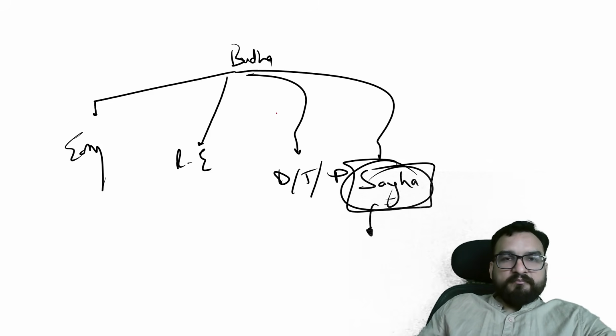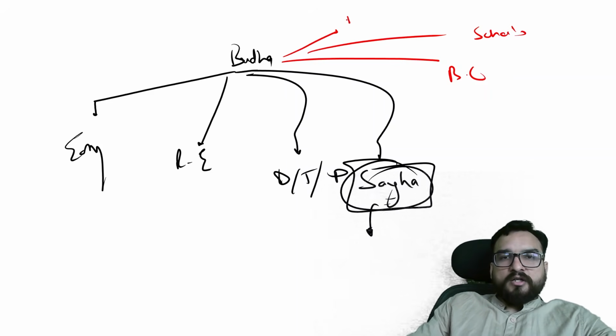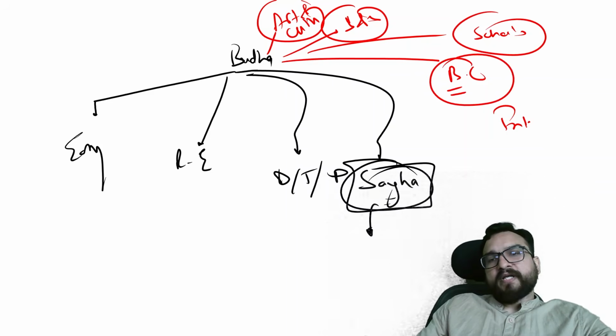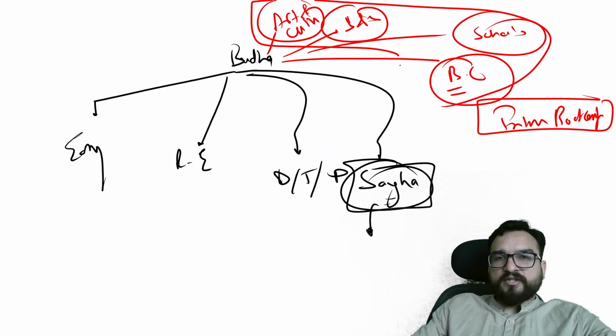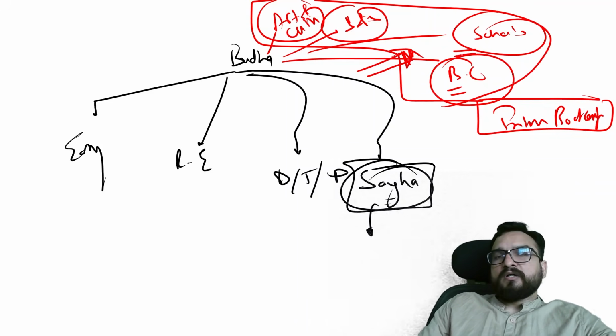Now in the prelims boot camp, there are a lot of things which are left, like Buddhist councils, schools, scholars and literature, and art and culture. These things I will be dealing with in your prelims boot camp classes, guys, because these are primarily important from there. Optional, they have never asked about this, but yes, we will not leave this out as well. We will be covering it in the prelims boot camp classes, right? Because that is more focused, and then you will be getting a better understanding of this Buddhism topic.